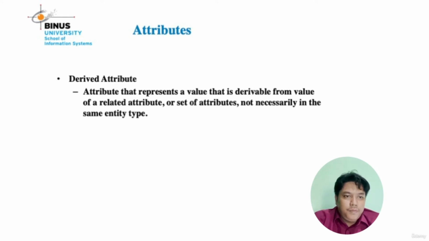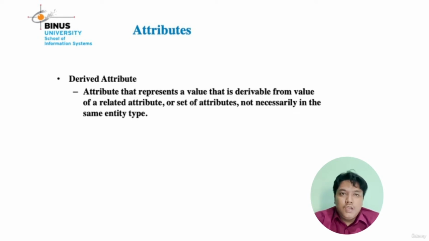Okay, for the simple attribute, I give an example like price. A composite attribute is like address. Address is composed of multiple components.